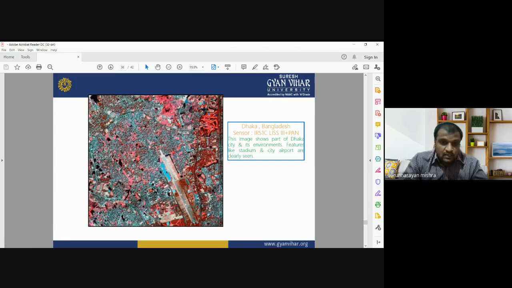You can easily visualize different urban features: the airport, the stadium, and also the roads and buildings. This kind of information is very useful for urban planning and for sustainable development of an urban area, when you have detailed information about any city or any part of the world.